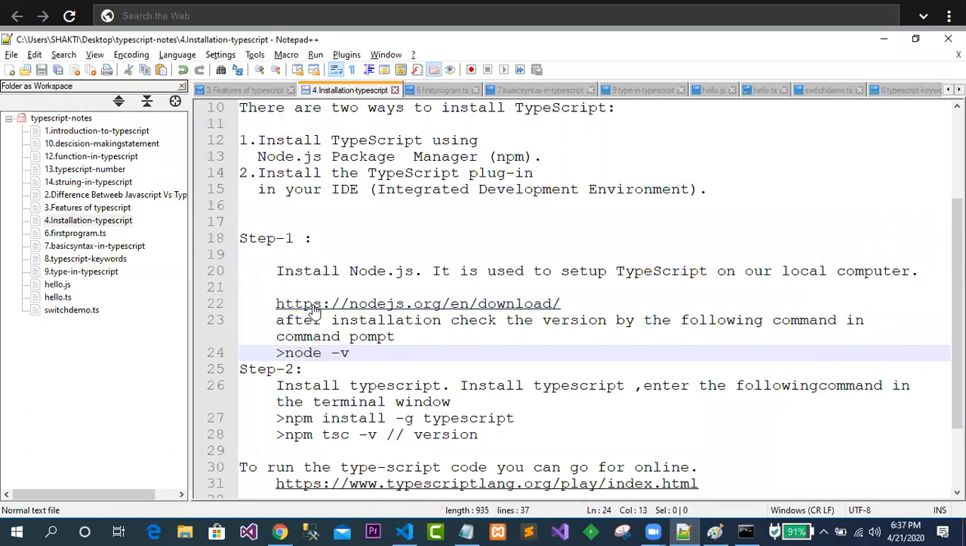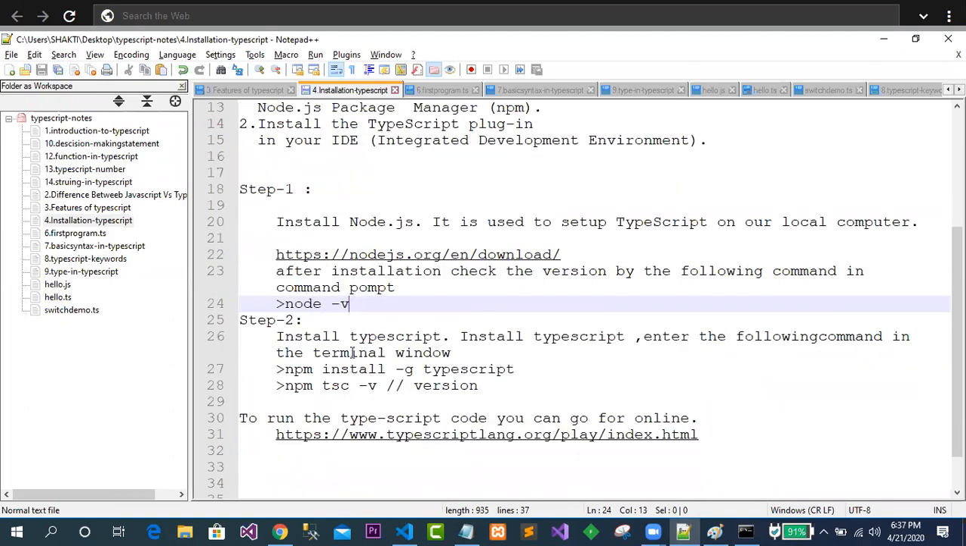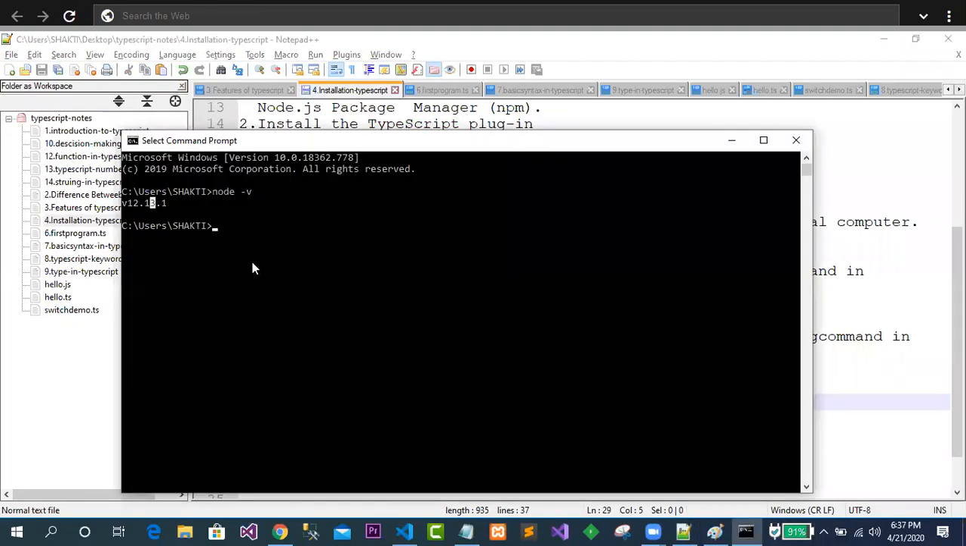After installation of npm, what exactly should we do next? Step number 2, installation of TypeScript. You have to go for the TypeScript installation. To install TypeScript, enter the following command. What is the command? npm install dash g typescript. This is the simple command that I should write here.